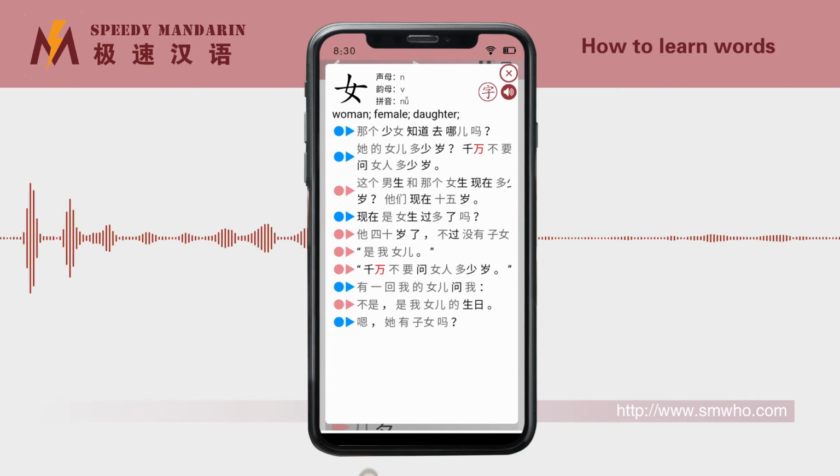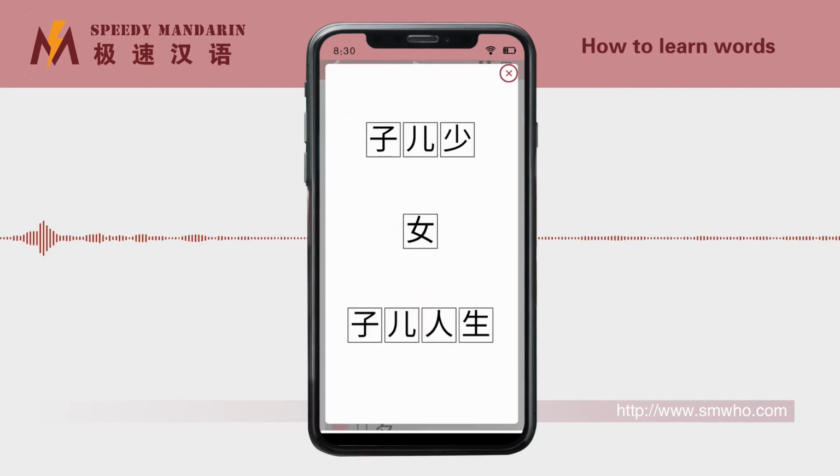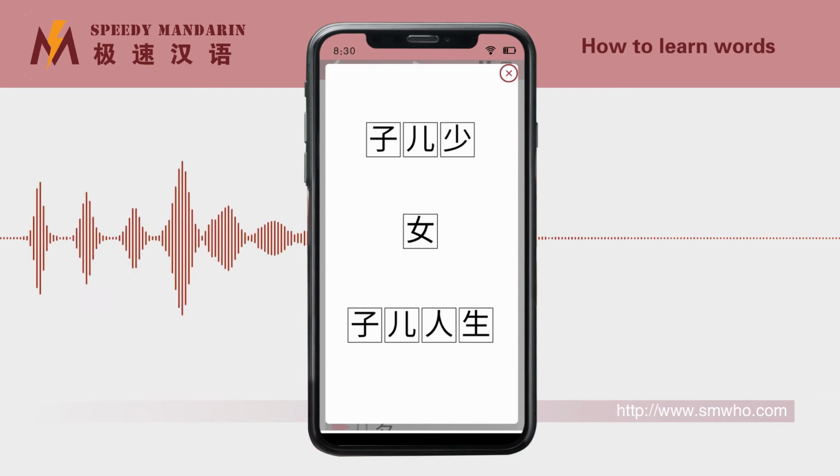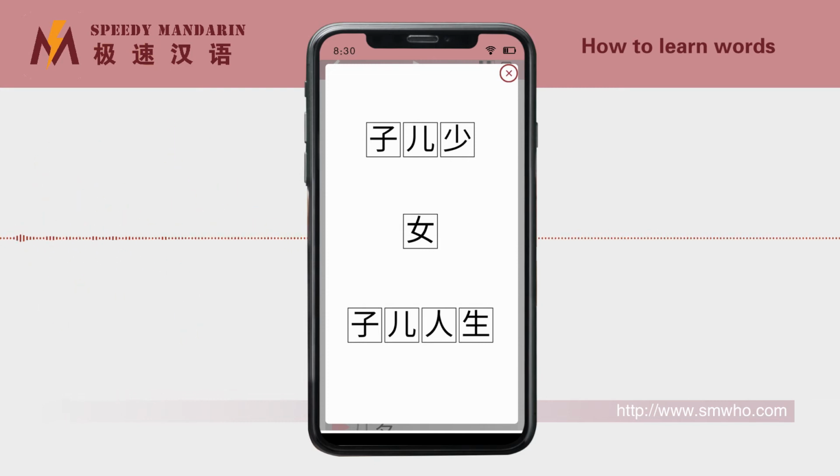If we click a Chinese character in the word, it will show the word formation network. The above 3 Chinese characters can mean son and daughter, children, young women, and the female character together with the 4 words below can form into girl, daughter, woman, and lady. What is shown here is only the words that are capable of forming from lesson 4. More formation possibilities will be learned as we go along.